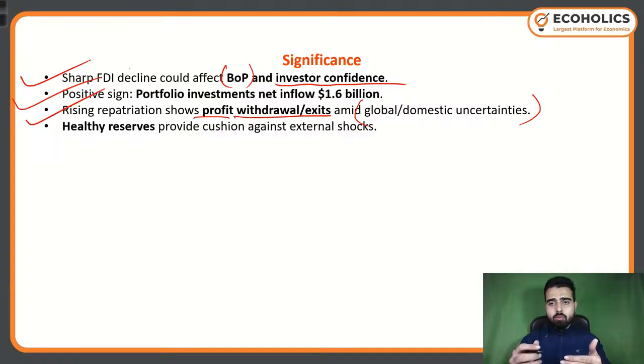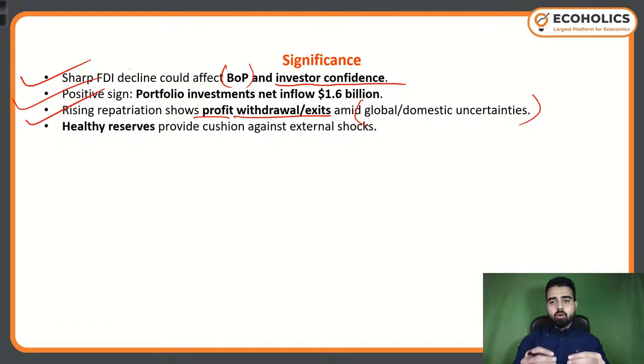Now, these global and domestic uncertainties are our relations with Russia, then the US applying a lot of tariffs on us, and at the same time we are supporting Russia, we are coming closer to the BRICS countries. On the same note, the US is giving us warnings. It is a point of irritation for the US that we are getting close to China, we are getting close to Russia.